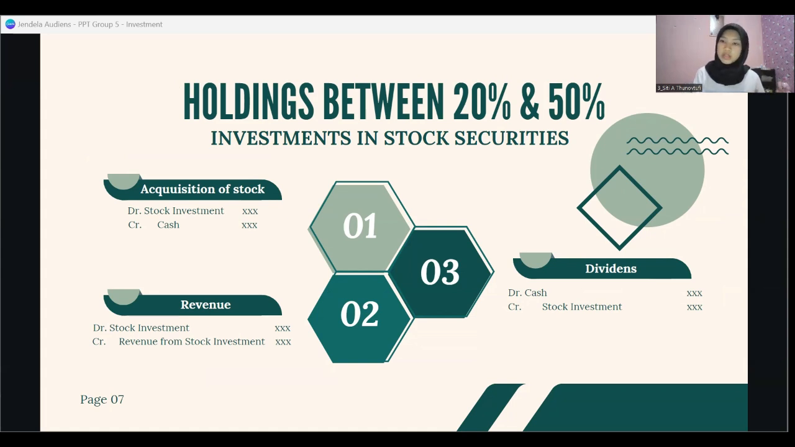Then, when the investor receives the dividend, it will reduce their share investment. And the journal entry is cash in debit, and share investment in credit.